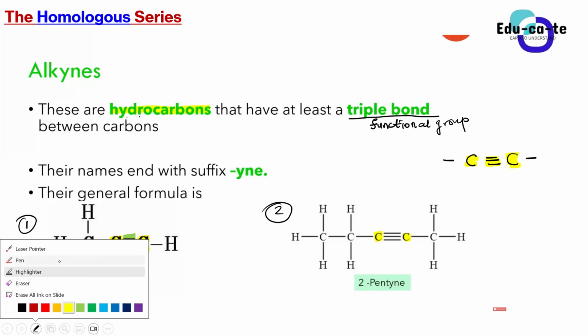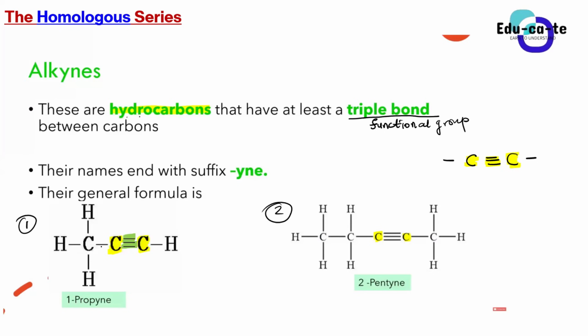We are still going to learn later on which side we need to count from, right to left or left to right. That is why for now I'm not going to put any numbers on the carbons. We just say we have a carbon here and another carbon here, separated by a triple bond. The fact that we've got at least one triple bond in this unsaturated hydrocarbon tells us that this qualifies to be classified as an alkyne.